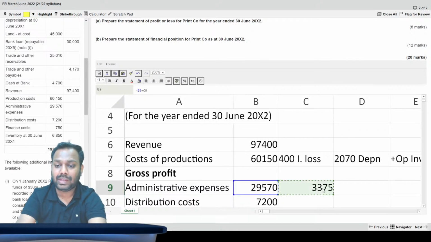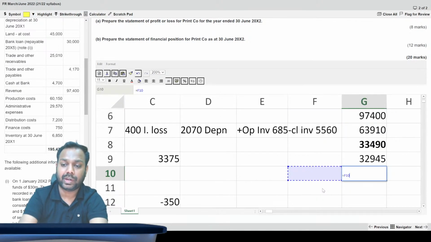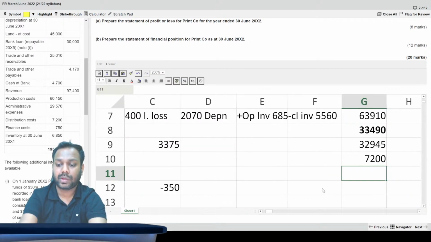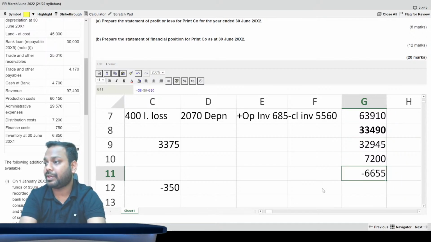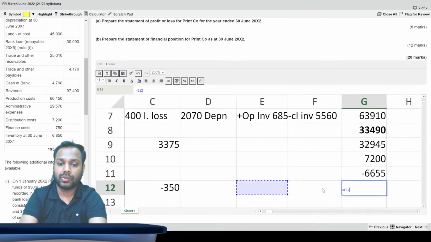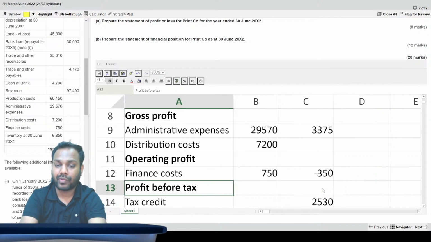29570 plus 3375 is this much. Now distribution expense is directly 7200. Now operating profit is how much? Operating profit is this minus this minus this, which is negative 6655. Okay. Now finance cost is how much? So this plus this is 400, which is the actual finance cost.